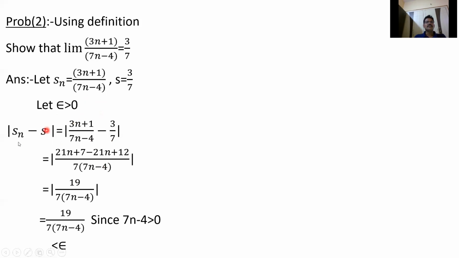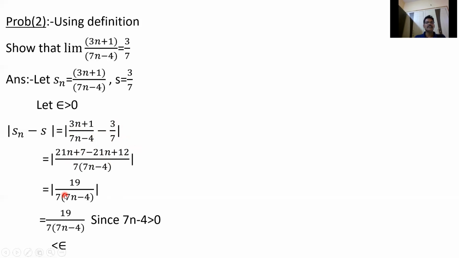So let epsilon be greater than 0. So |Sn − S|. Sn is (3n + 1)/(7n − 4), S is 3/7. So the LCM is 7 into (7n − 4). We'll get 7 into 3n, 21n, 7 into 1, 7, and minus 3 into 7n, minus 21n, minus into minus plus 3 into 4, 12. So finally 21n and 21n cancel, and 7 plus 12 gives 19.